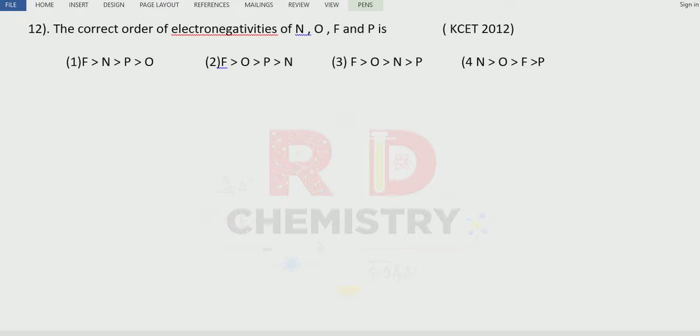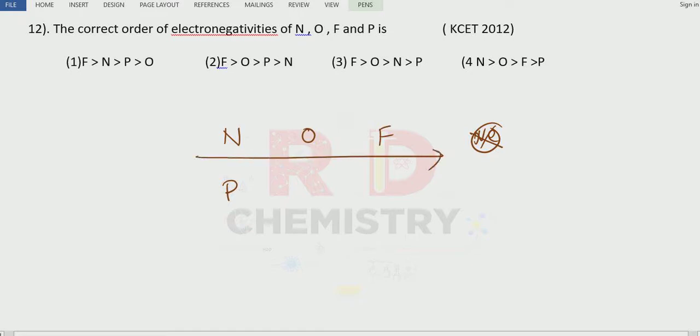Question number 12. The correct order of electronegativities of nitrogen, oxygen, phosphorus and fluorine is. Let me write down the elements along the period. First comes nitrogen. Nitrogen, oxygen, fluorine and neon come, but anyway neon is not there, don't want. Phosphorus comes below nitrogen. Remember the mnemonic. Along the period, size decreases.